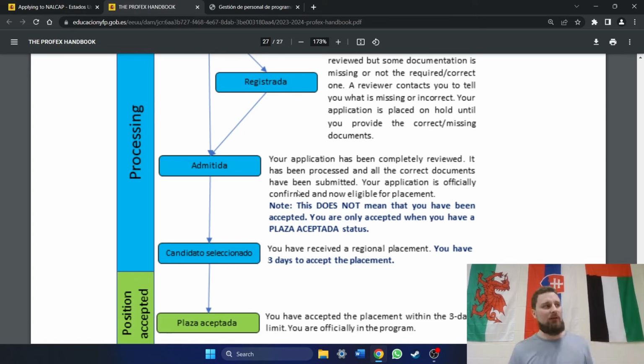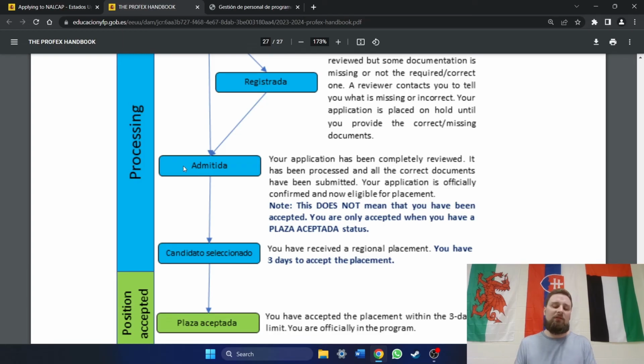So let's say that your application number is 20,000, okay? They didn't give out that many placements this last year, and I doubt they ever will. But let's just say that you're the 20,000th person to apply, okay? They go through, they see your application is good, they hit admitida, okay? You're accepted. You are eligible.